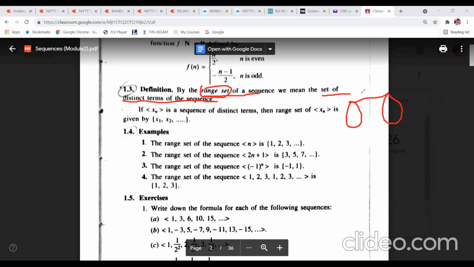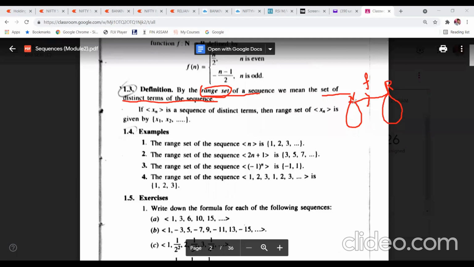If you remember the definition of function, so this is f, this is the set of natural numbers, and this is the set of real numbers. So what do you mean by function?